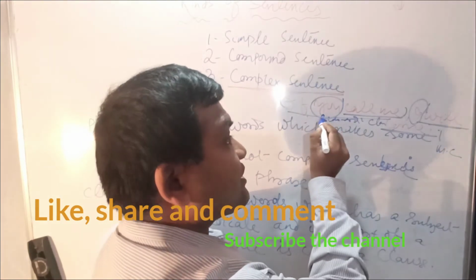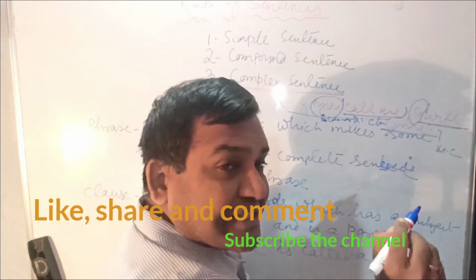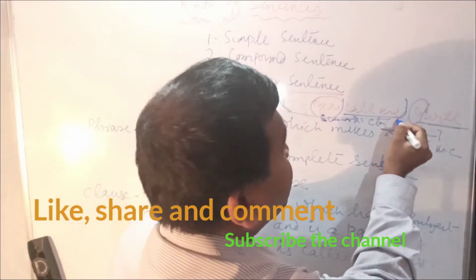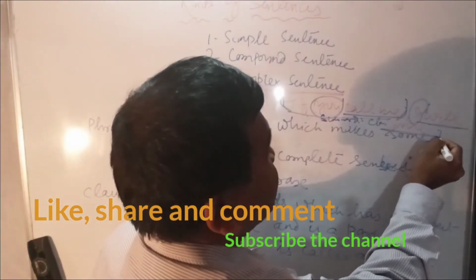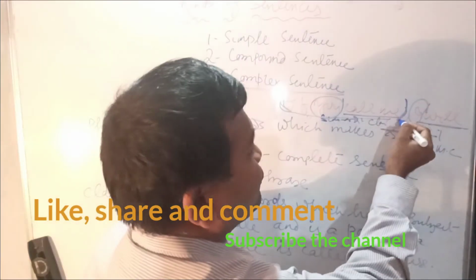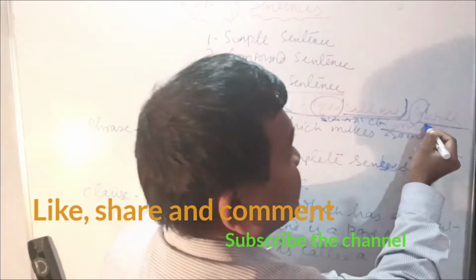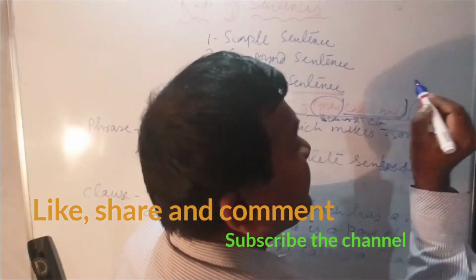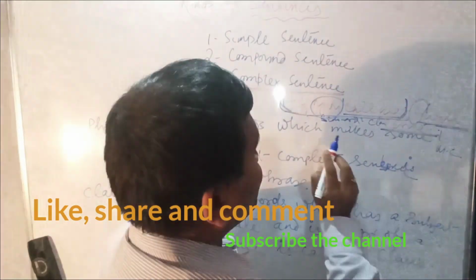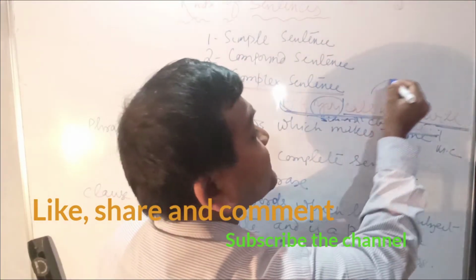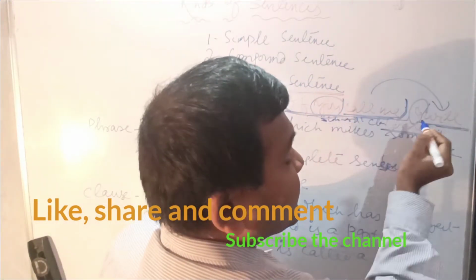So one subject and one predicate is a must. And it is a part of a longer sentence. This is a complete longer sentence, and this one is a part of it. As I have told you, this one is a subordinate clause, and this one is an independent clause. Only for that, the subordinate clause depends upon this main clause.